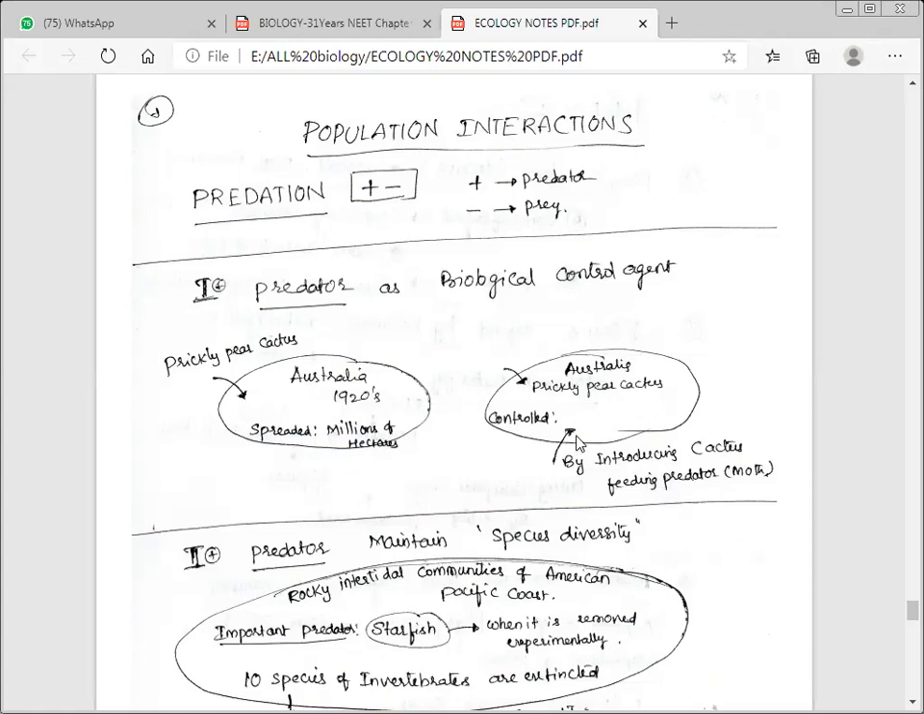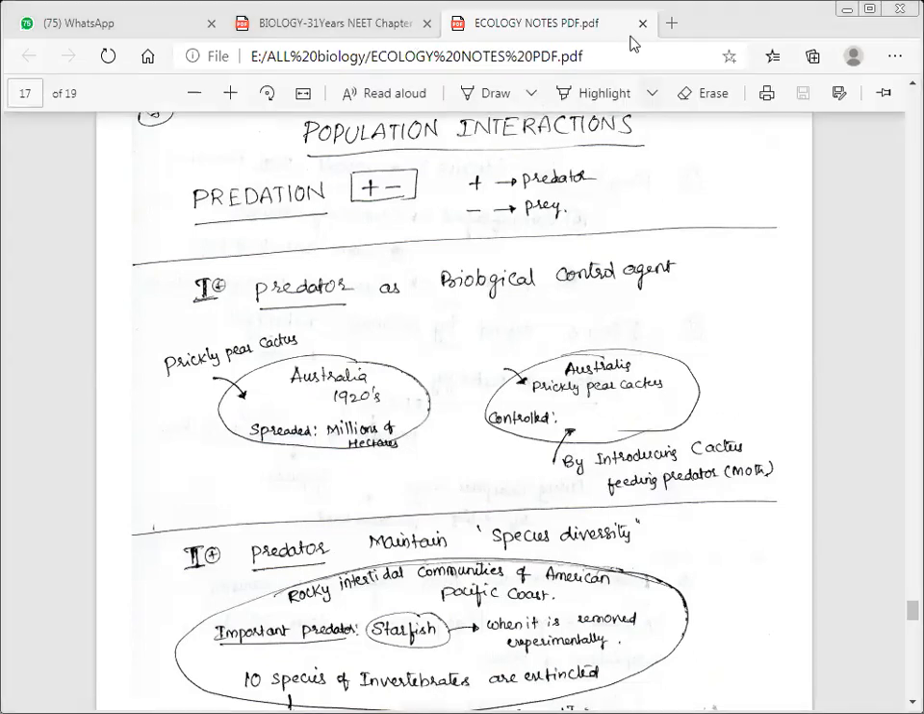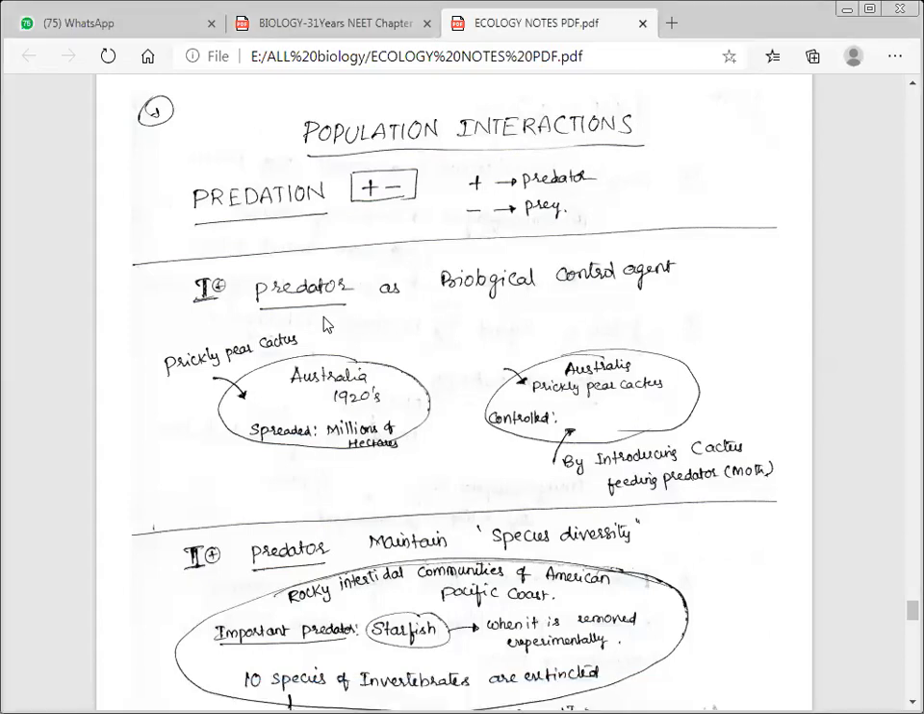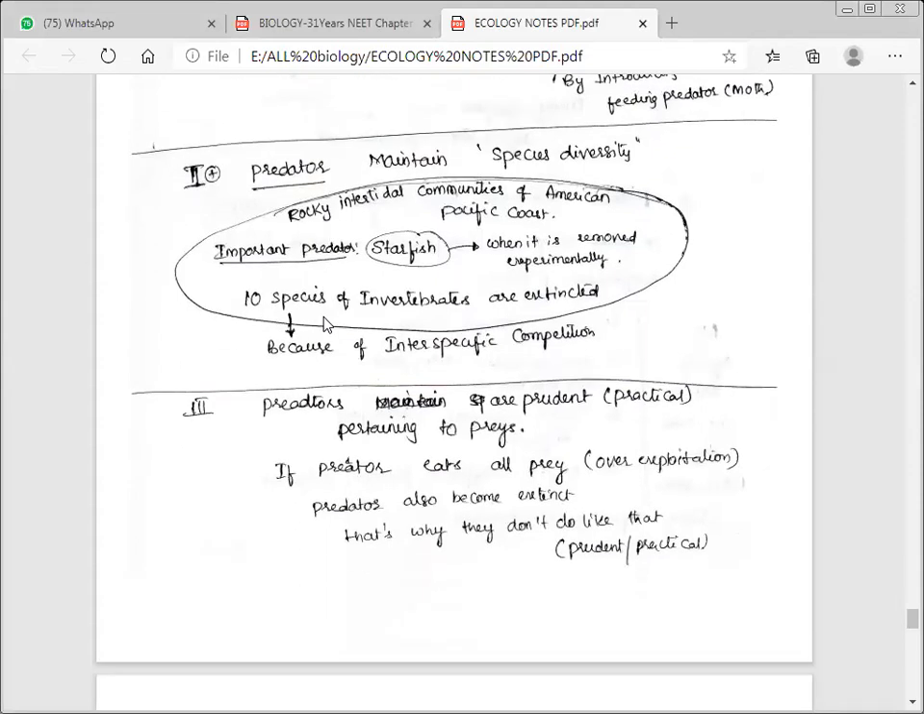The biological control methods adapted in agricultural pest control are based on the ability of the predators to regulate prey population. Okay. So this is what we say, predator as biological control agent. Okay, next, the second one.